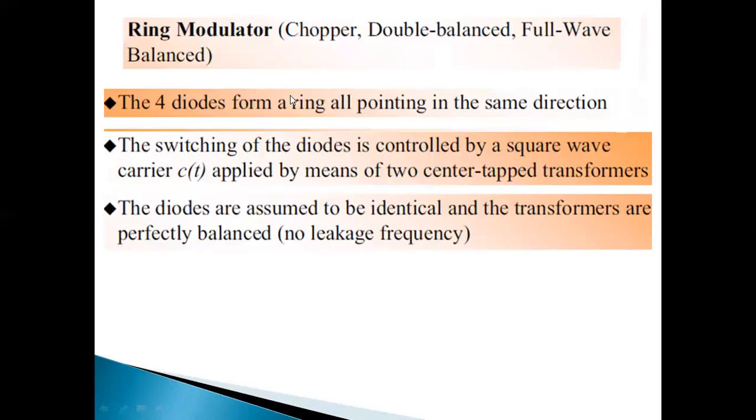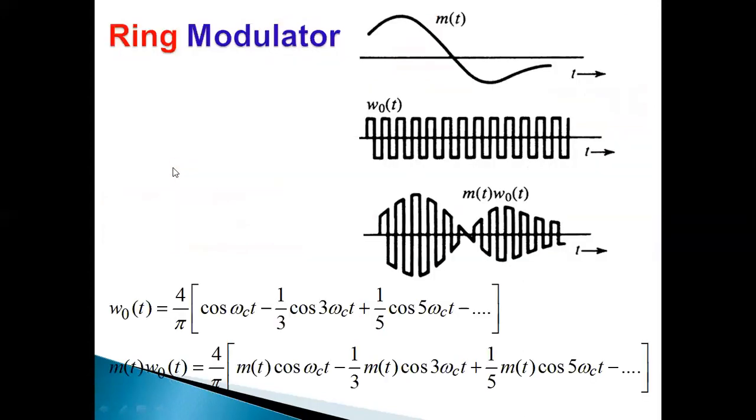For the positive half cycle it is multiplied by +1, and for the negative half cycle it is multiplied by -1. The four diodes form a ring, all pointing in the same direction, and the switching of the diodes is controlled by the square wave carrier c(t).